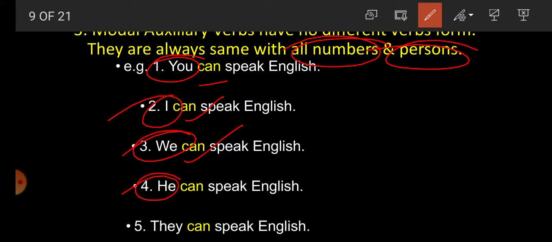He, third person singular number, can is used. They, third person plural number, can is used. So student, it is clear here that modal auxiliary verbs have no different form. They are always same with all number and person. With the help of these examples, we have got here student that they are always same with all number and person.